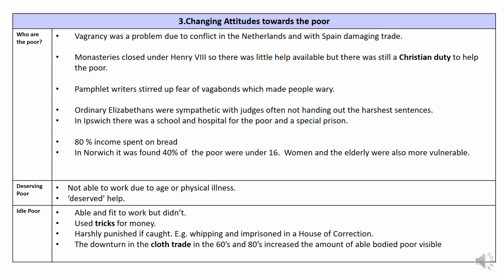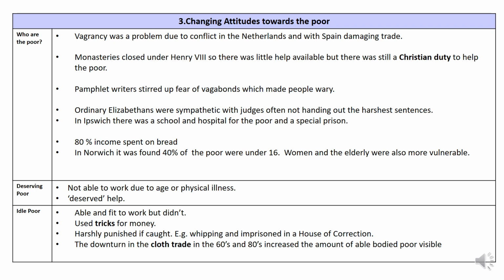Next, then, we have the changing attitudes towards the poor. So, who are the poor in Elizabethan England? Well, they are mostly younger people or single women or widowed women who have lost a husband. Vagrancy is always a problem when we are at war with Spain or if there is conflict in the Netherlands because it damages trade and we heavily rely on the wool trade, wool and cloth. We've got no monasteries, as previously mentioned, and also there is a big fear of vagrancy and vagabonds, as with the printing press, we have pamphlets circulating which cause deep suspicion amongst the people.